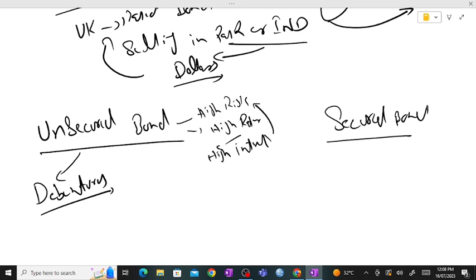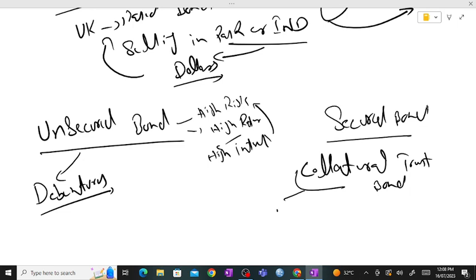Then we have the secured bond. In secured bonds, we have the collateral trust bond. These bonds are issued by owners who already have some kind of backup, for example, their property or spare amount.